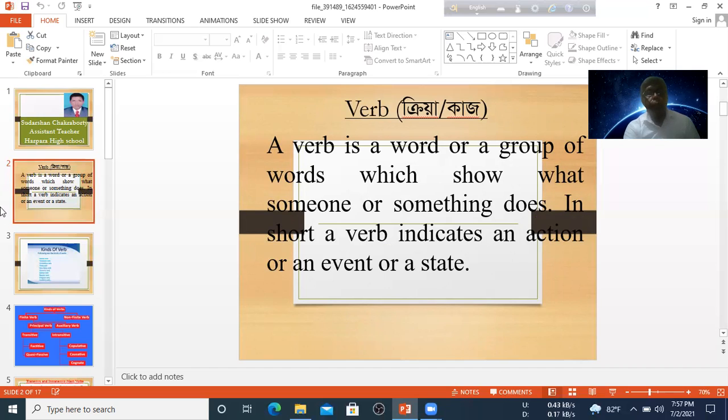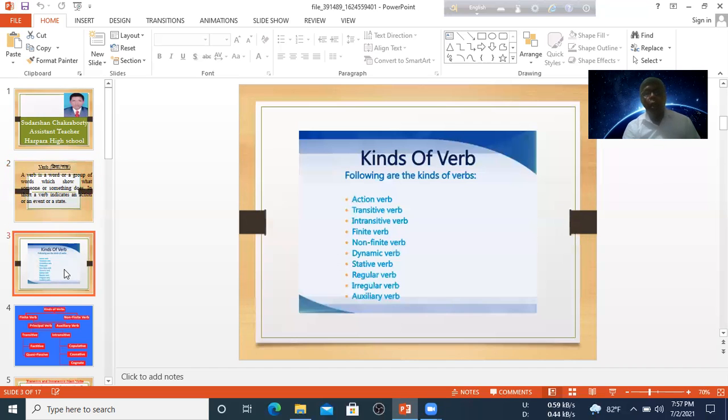Dear student, now I am going to show how many kinds of verb. There are many kinds of verb. Number 1, action verb. Number 2, transitive verb. Number 3, intransitive verb.